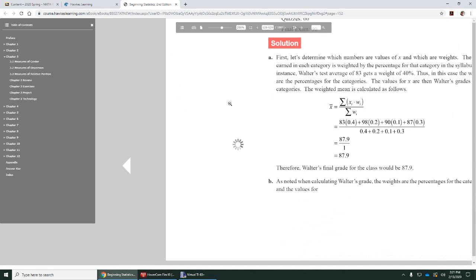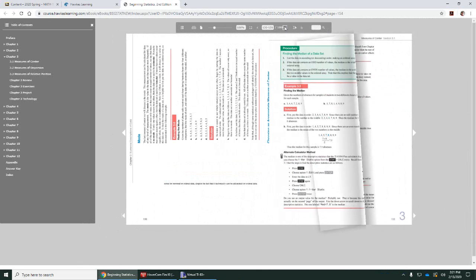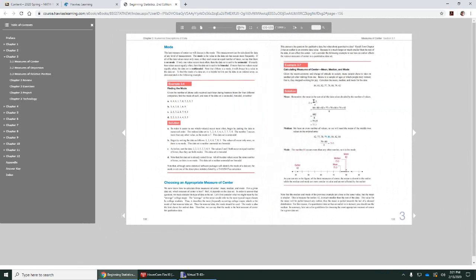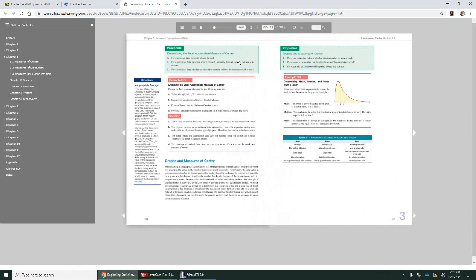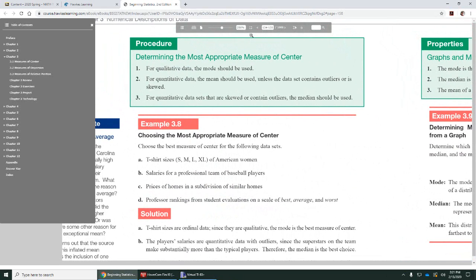I'm going to take you back to the text and show you where that information is. It's showing you how to calculate the mean, median, and mode. Okay, so here's the data. This is on page 134 of the text.